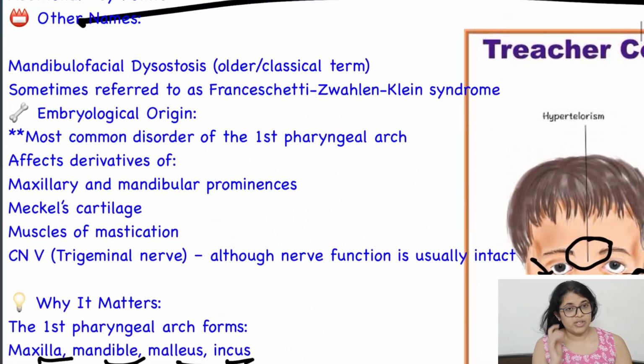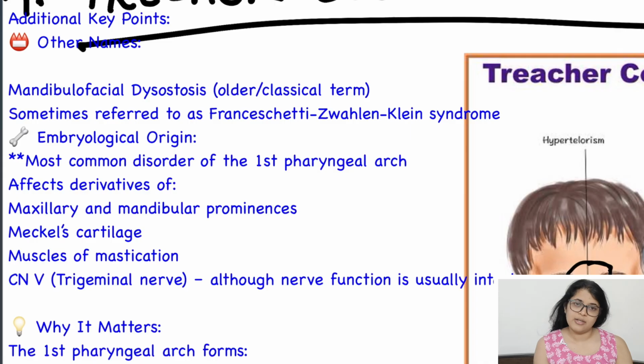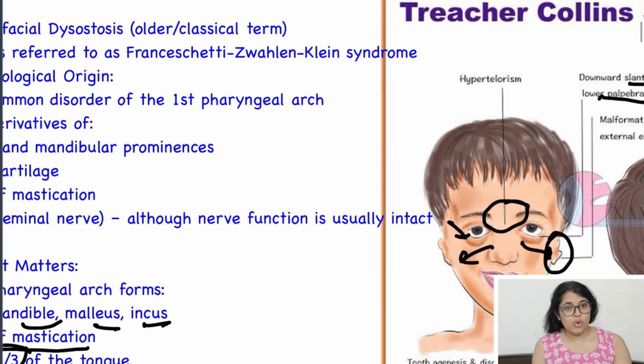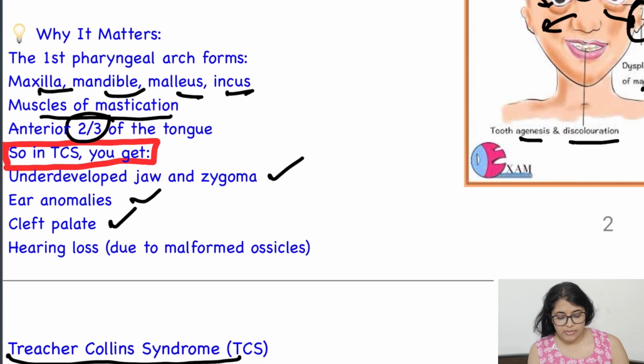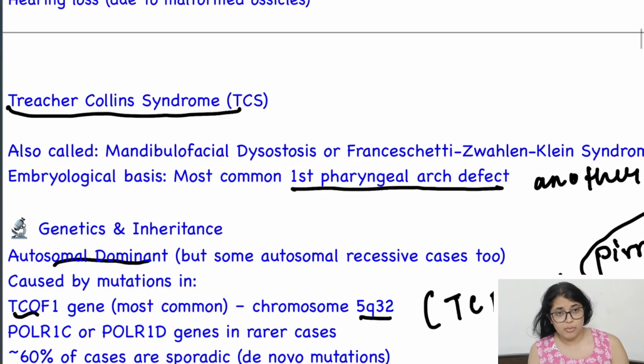So here we summarize Treacher Collins syndrome. It is the most common first pharyngeal arch defect. Another first pharyngeal arch defect is Pierre Robin syndrome. Anti-Mongolian, downward slanting of the eyelids is there. Then external auditory canal malformation, cleft lip can be there, cleft palate is there, and hearing loss is there. These are the common features you might find in Treacher Collins syndrome, also known as mandibulofacial dysostosis. Mainly the mandible growth is hampered. If you have any doubt, you can ask in the comment section. Thank you.